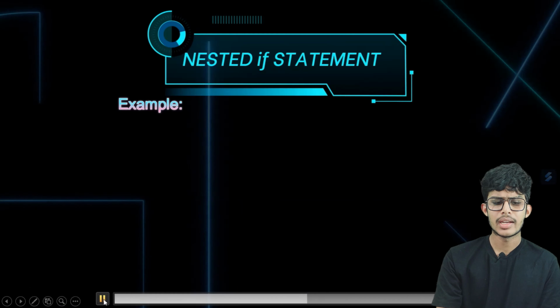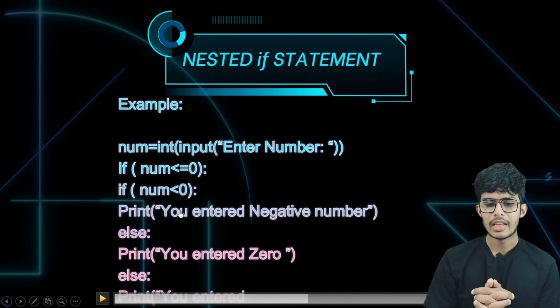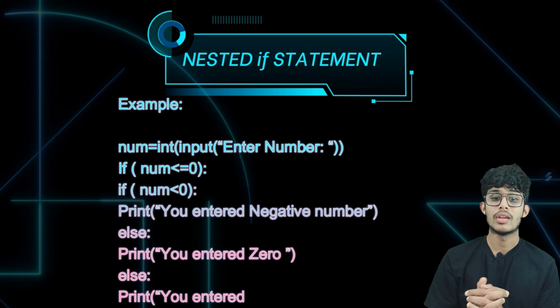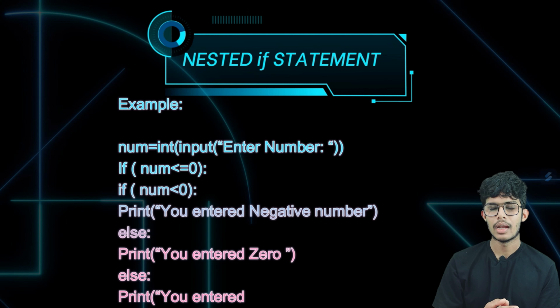We can understand it with a programming example. There is a num variable in which we have to take input from the user. Then there will be an if statement consisting of the condition num is less than or equal to 0, and there will be one more if statement under that if statement, num is less than 0.